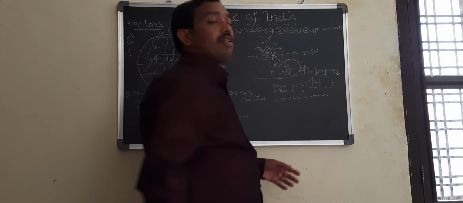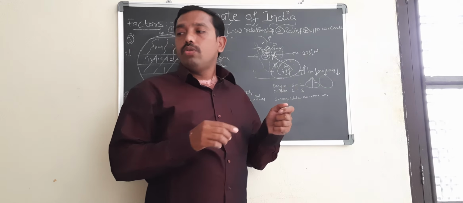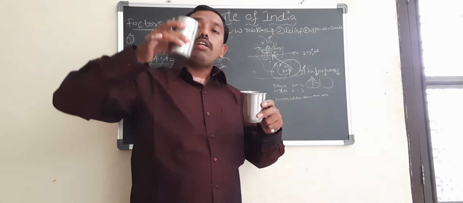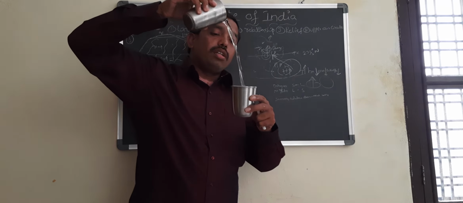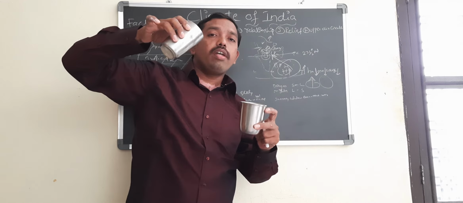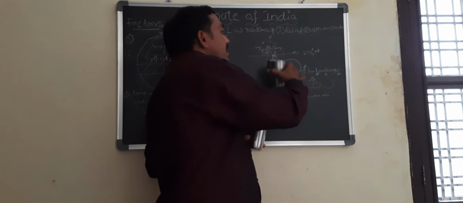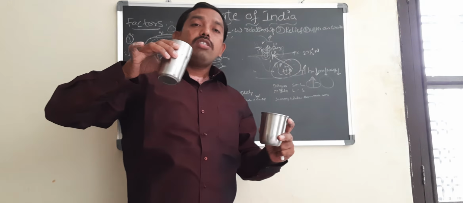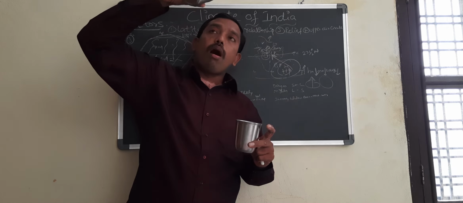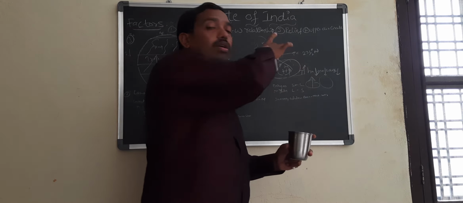When high pressure takes place, you know that pressure always moves from high pressure to low pressure area. You see the water: it moves from the upper region to the lower region. It is not possible for it to go from the lower area to the upper area. In the same way, the winds also move from the high pressure area to the low pressure area. So this is the reason. The pressure also moves from high pressure to low pressure.